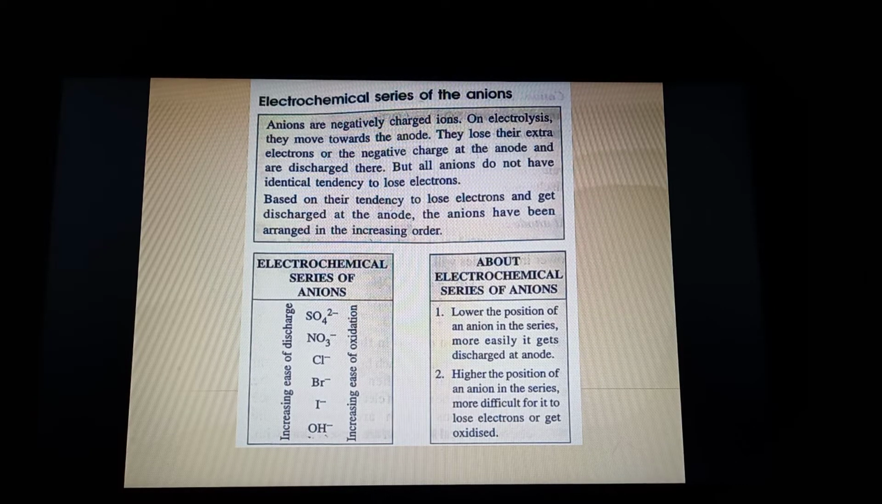So sulfate, nitrate, chloride, bromide, iodide, hydroxide. It means the hydroxyl ion placed at the bottom will be the fastest one to give away its electrons, lose its electrons and get discharged at the anode. Sulfate ions will be losing the race. So the lower the position, the faster it goes.